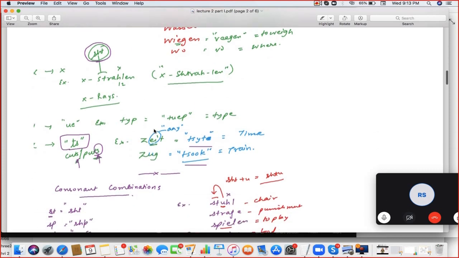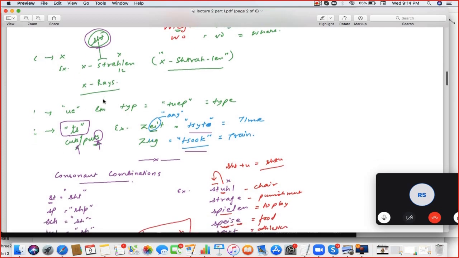So speak the example. X-rays. X-strahlen means X-rays. Correct. I have to say Strahlen. No, it's X and Strahlen: X-strahlen. That means X-rays. X is different and ST is different; these are two different words combined together. Just like X-rays, X-rays are called X-strahlen. It's written here, X-strahlen, X-rays. That is the word.